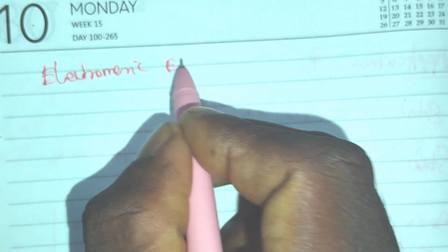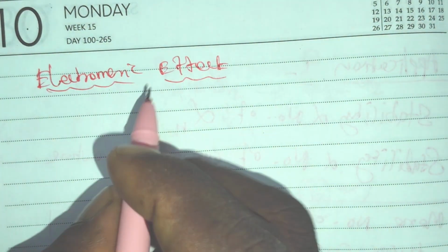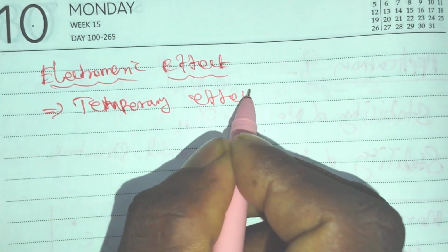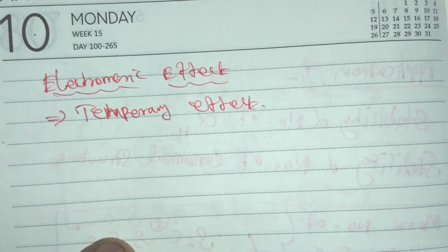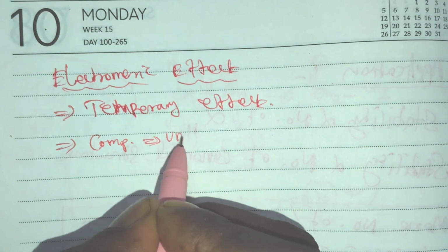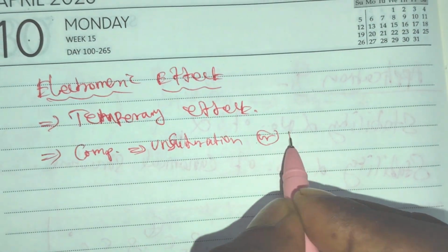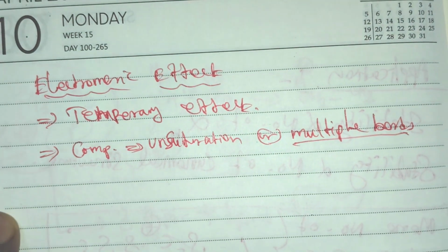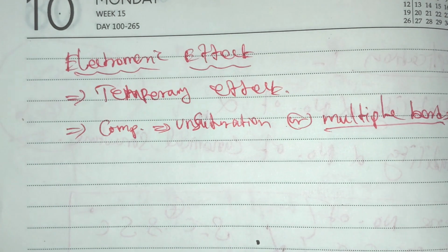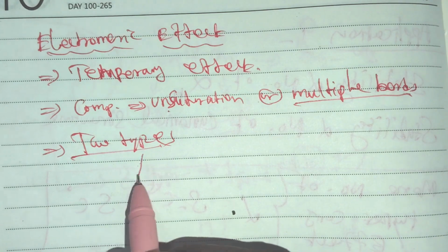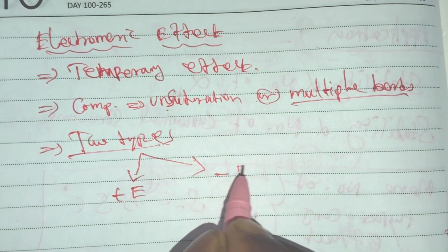Next we go to the electromeric effect. This electromeric effect is a temporary effect. It applies to an unsaturated compound, one with a multiple bond. Multiple bonds means more than one bond between the carbons, and that is under the category of unsaturation. There are two types: one is the plus E effect, and another one is the minus E effect.